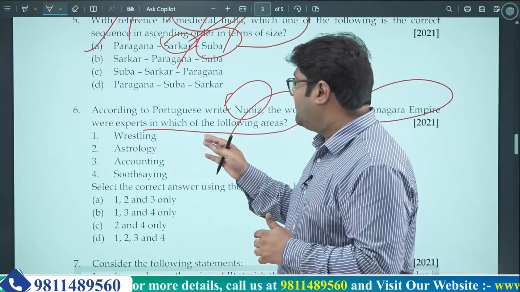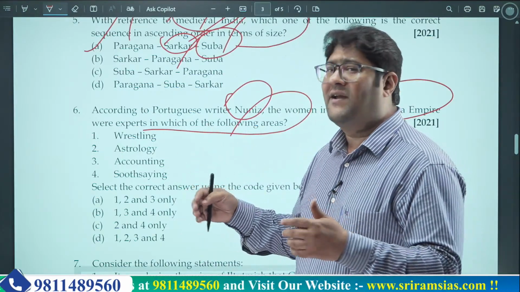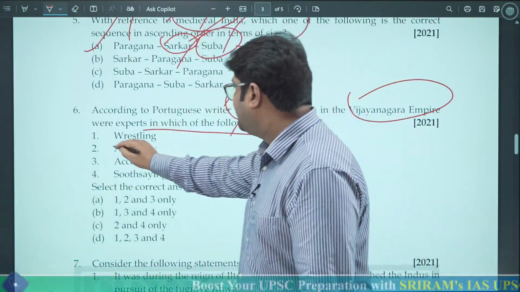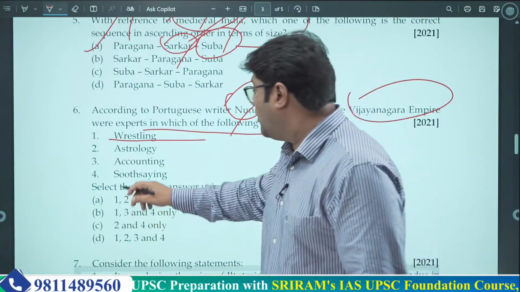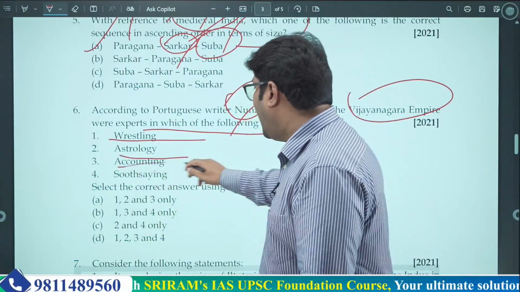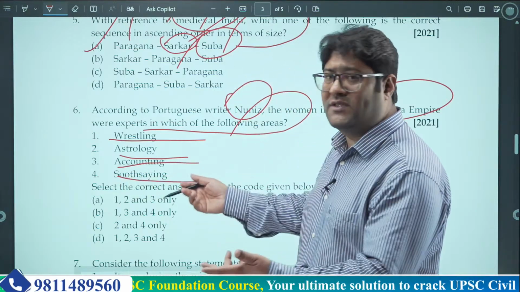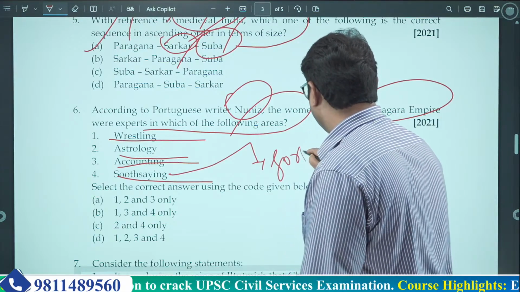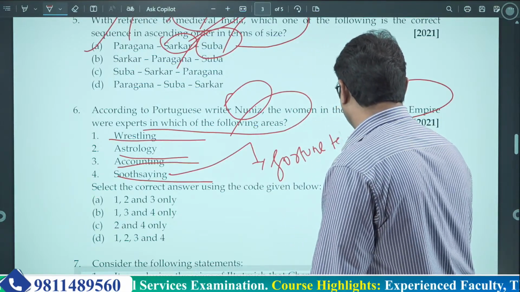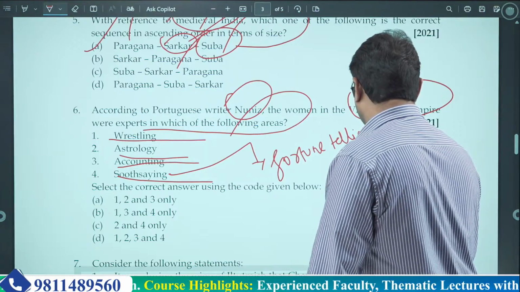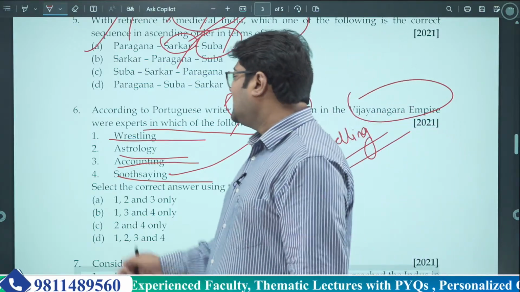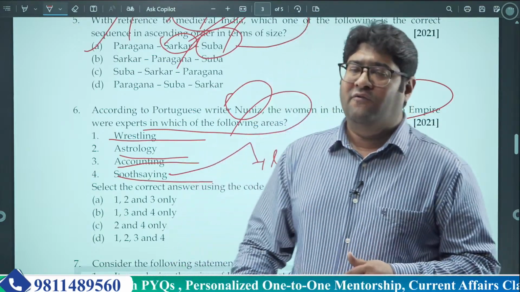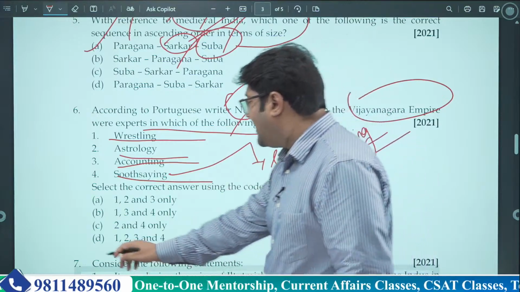It asks what kind of functions or activities the women of Vijayanagar Empire were involved with. The first one is wrestling. The second is astrology, accounting, and then soothsaying. Okay, what is soothsaying? Fortune telling. So these are some activities, and as a matter of fact, women of the Vijayanagar Empire were involved in all of these activities. The correct answer is D.